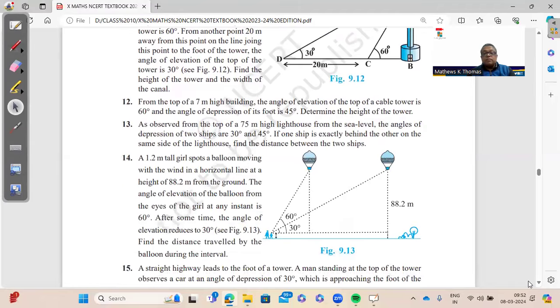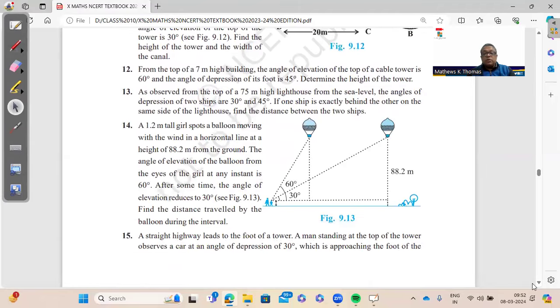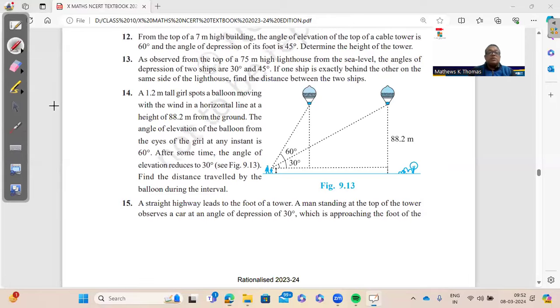And 13 is important, and 15 is very, very important. It's slightly different.